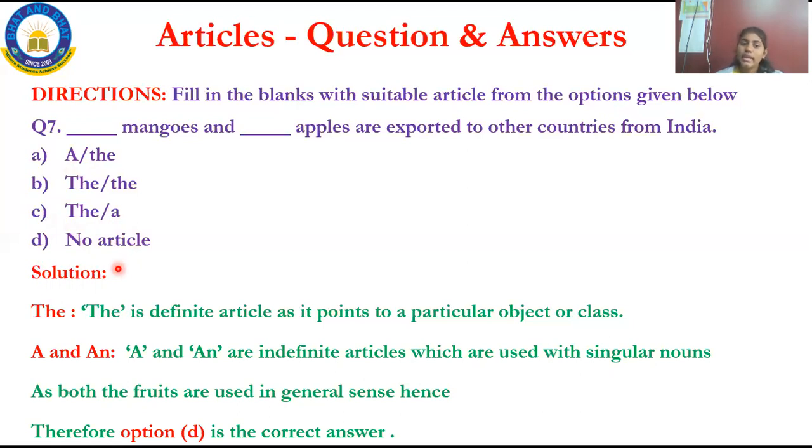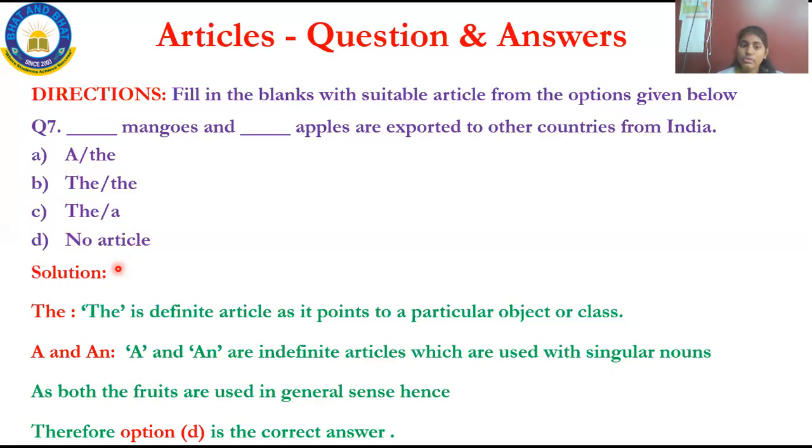Read once. A mangoes, a apples, no. And then the mangoes and the apples? No, it doesn't make complete sense. So it is already a grammatical sentence. There is no necessity to add an article. So what is the correct option? Option D, no article.